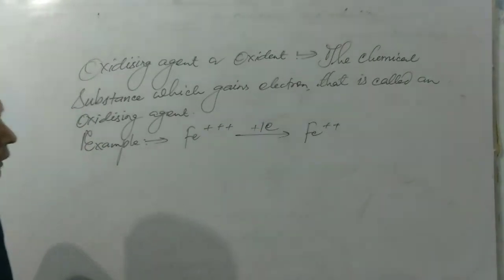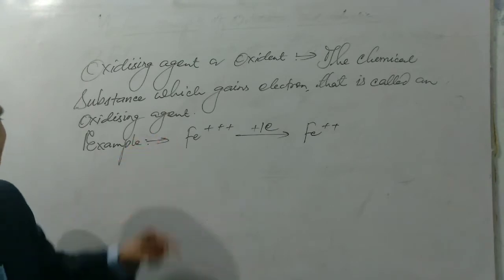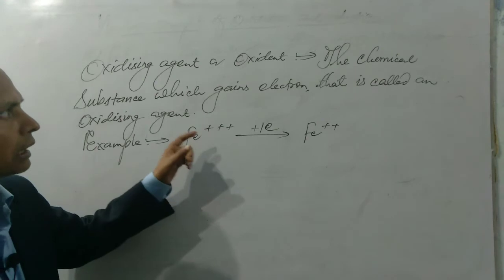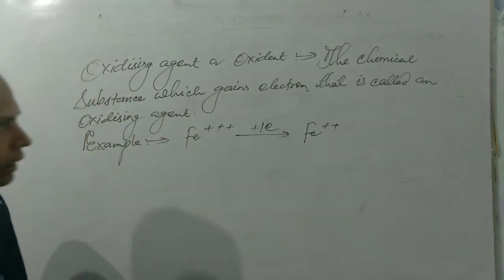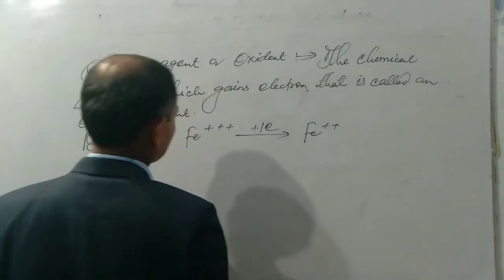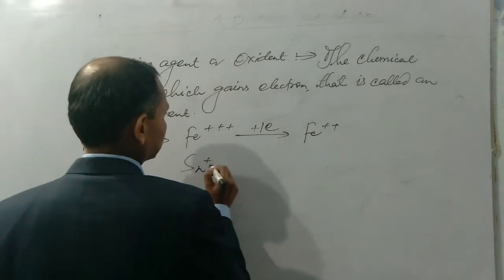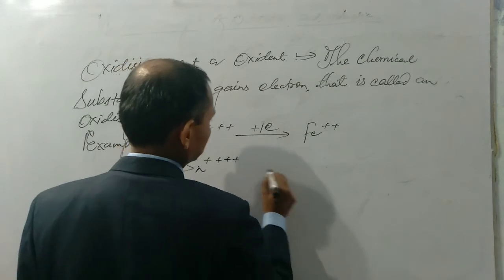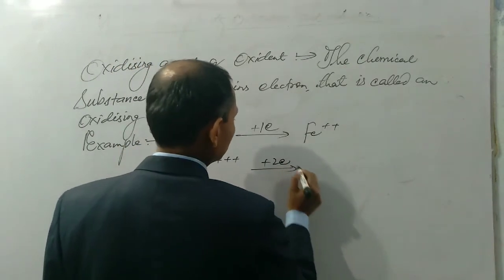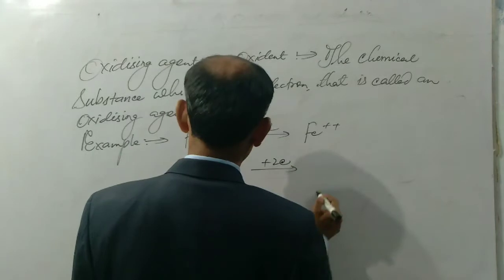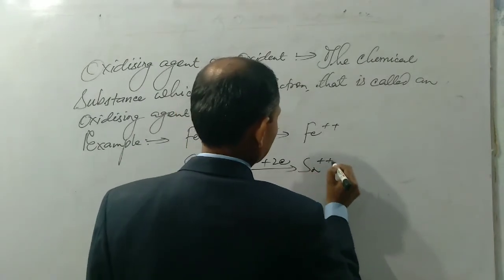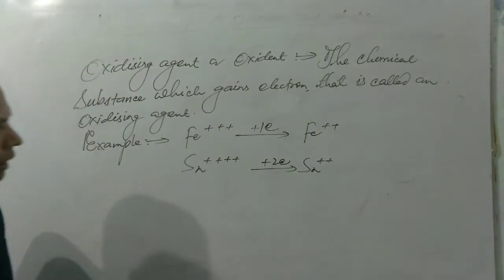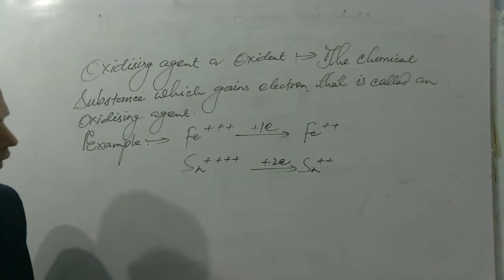In this reaction, Fe3+ ion gains 1 electron to form Fe2+ ion, so Fe3+ ion is considered as oxidizing agent. We take another example like Sn4+, which gains 2 electrons to form Sn2+ ion. This is another reaction to show an oxidizing agent.